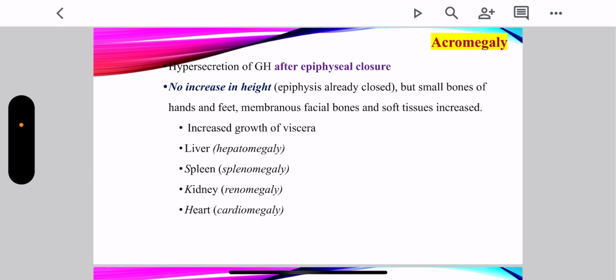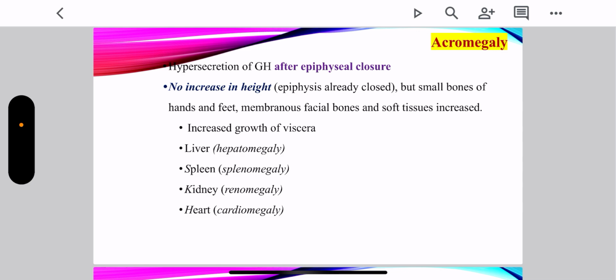So hypersecretion of growth hormone after the closure of epiphysis leads to acromegaly. There won't be much increase in height because the epiphysis is already closed, but small bones of hands, feet, membranous facial bones and soft tissues are primarily affected.